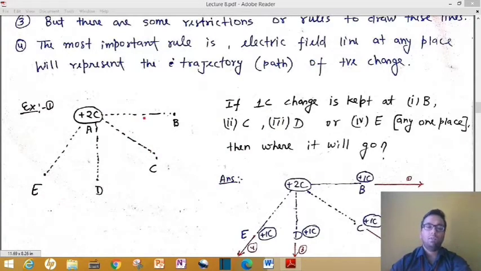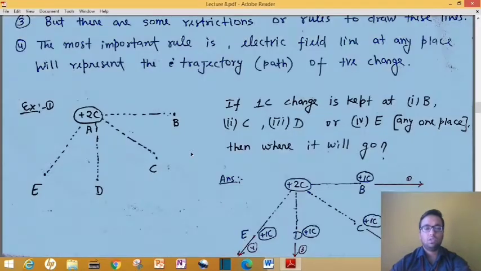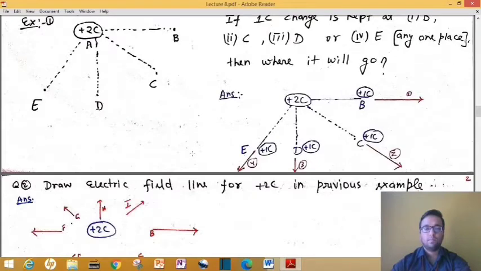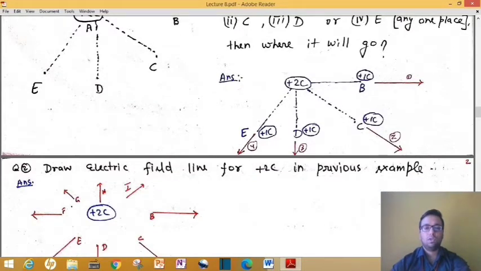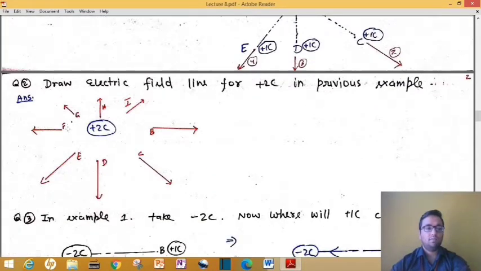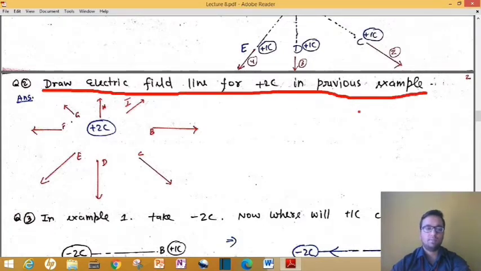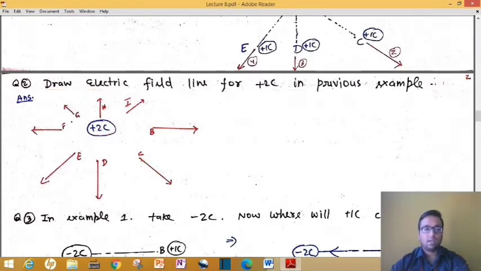I will tell you why we are doing this question, but for now just understand this will be the answer. You can also note it down in your notebook. This is the direction. Now the second question: draw the electric field line for the plus 2 coulomb charge in the previous example. At B, the electric field line is denoted by this arrow, and at C it will be drawn like this arrow. At D it will be this one, and at E it will be this one.